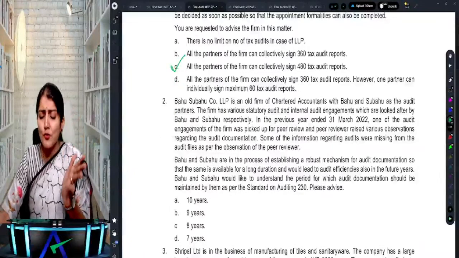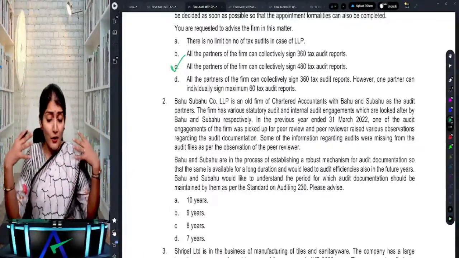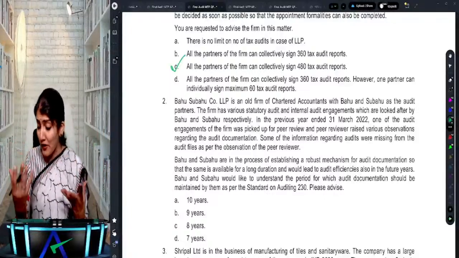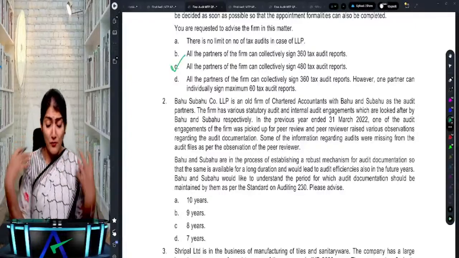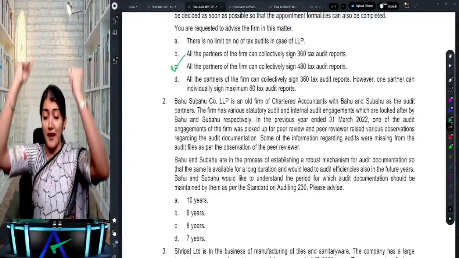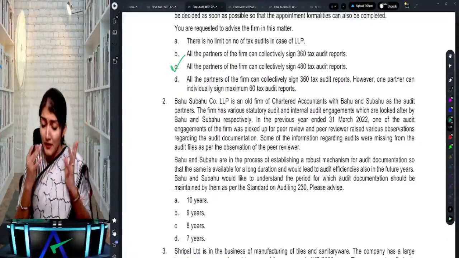And such a story was built: peer review raised concerns regarding audit documentation. Some of the information is missing from the audit file. Bahu and Subahu are in the process of establishing a robust mechanism for audit documentation. So that much is said, and then what does it ask?